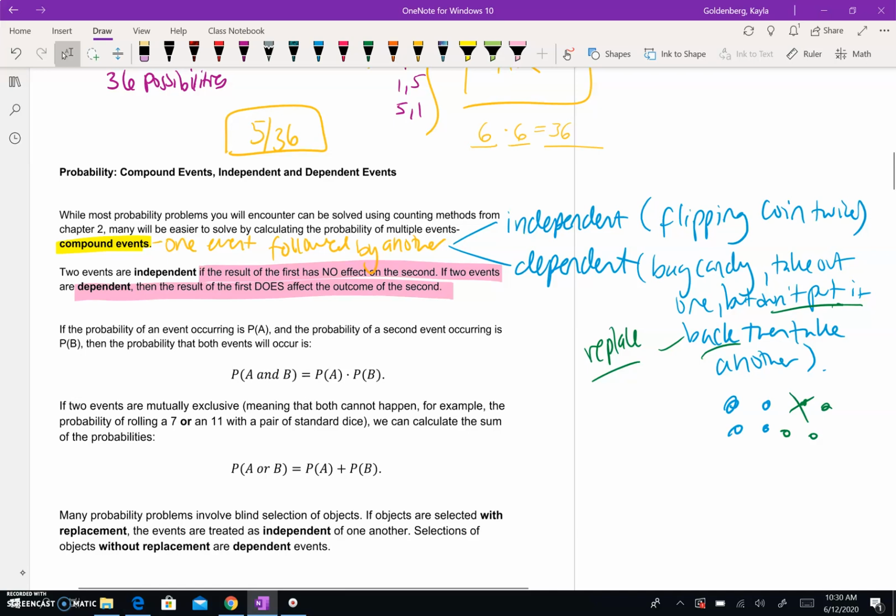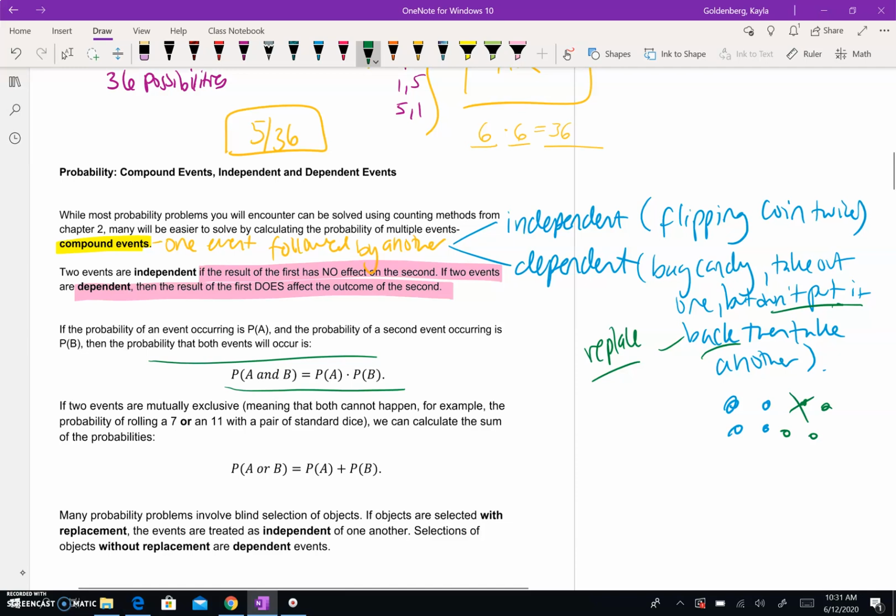If the probability of an event occurring is P(A), probability of A, and the probability of a second event occurring is probability B, then the probability you have one then the other is where you multiply them. And I think this is useful to read through. I think you don't want to get muddled too much in some of the equations. You want to really just think about the problems as we go through and think about them logically.